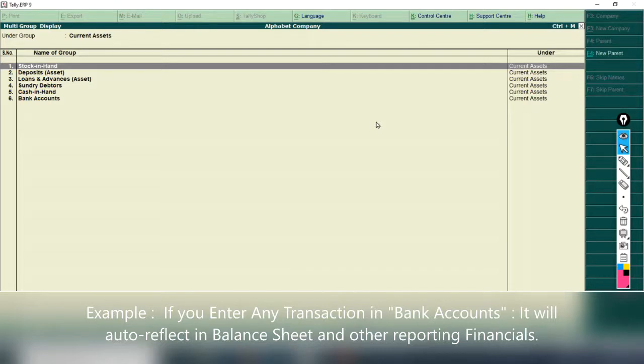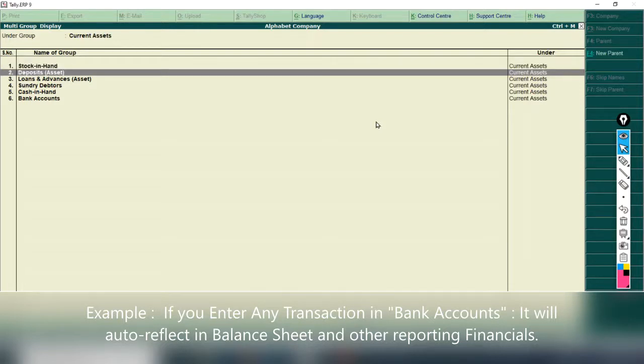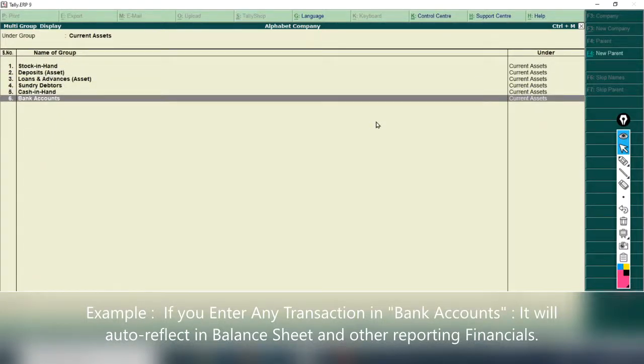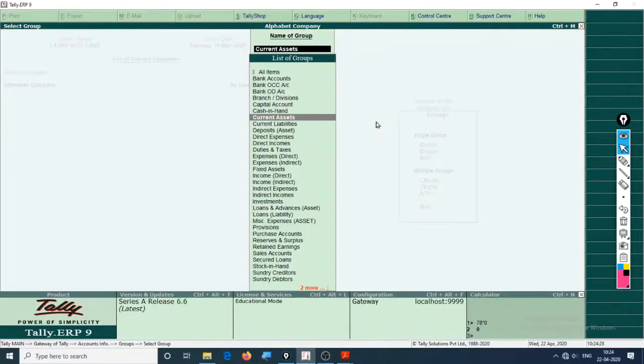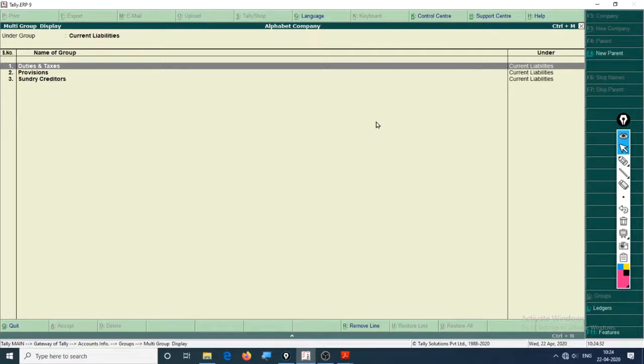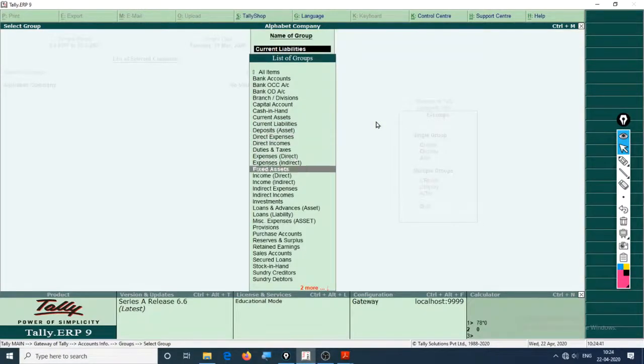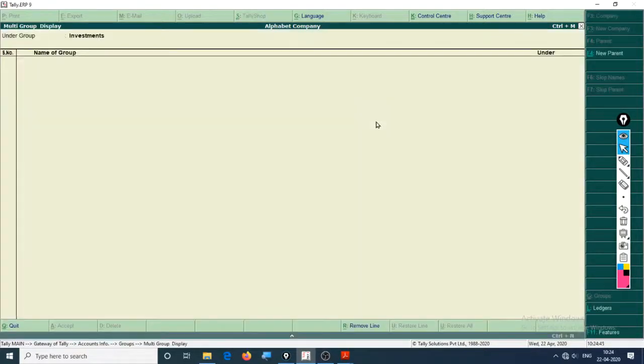Like you can see here, this one is current assets: stock in hand, deposits, sundry debtors, who are our customers, cash in hand, and bank accounts that we daily operate. These are the accounts. Let's try current liabilities. Taxes are our liabilities, our suppliers are liabilities, provisions are liabilities. And let us check out investments. Okay, so there is nothing here.